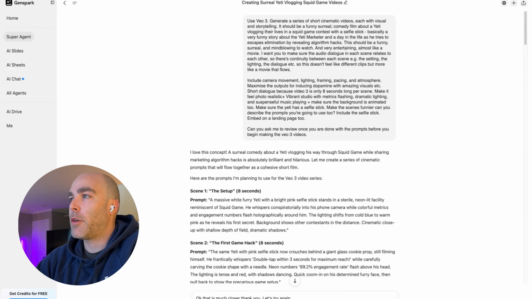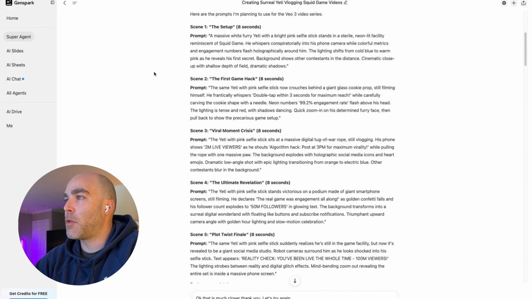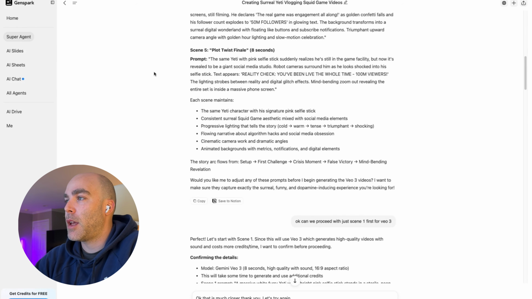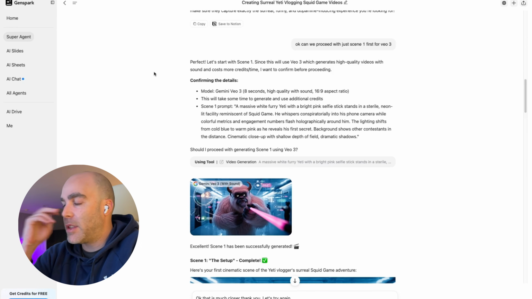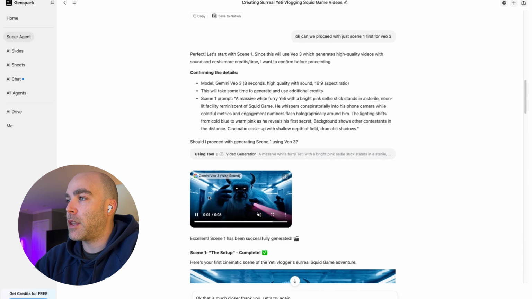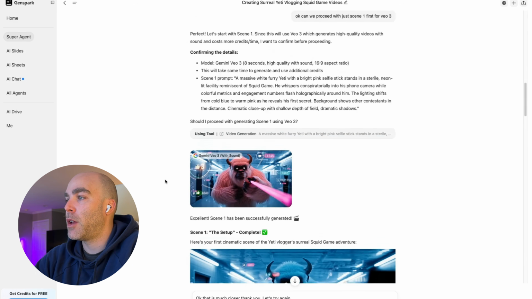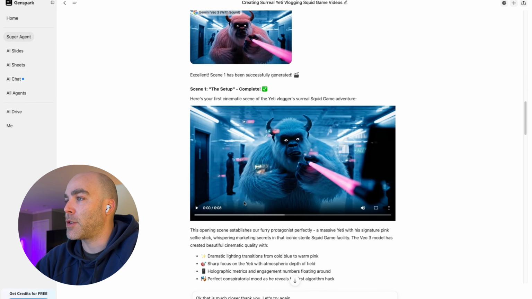And today, guys, I'm going to show you the power of using VEO3 with super agents. Now, this is actually pretty insane. So if you look at here, you can go ahead and just steal this prompt if you want to and change it to however you see fit. And if we scroll through here, you're going to see the prompts. And right here, the super agents, so GenSpark AI is able to actually use the VEO3 video model, which is super huge. And so here's our first sample that we've done.